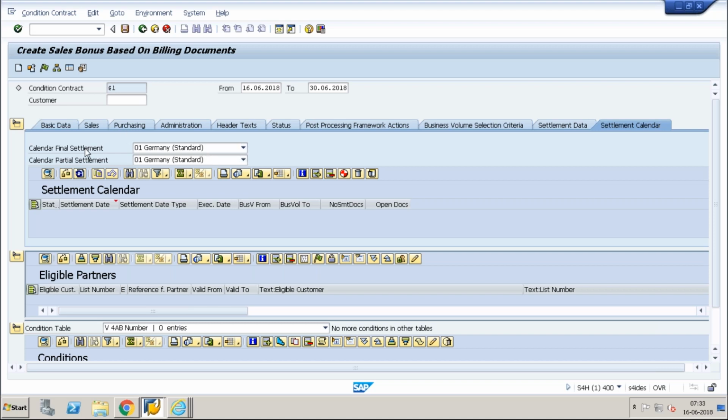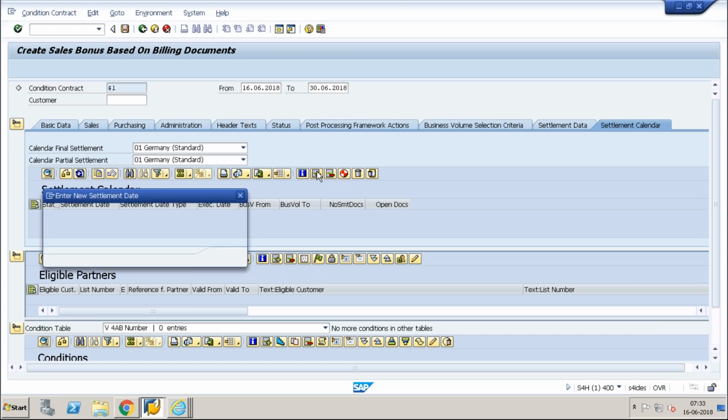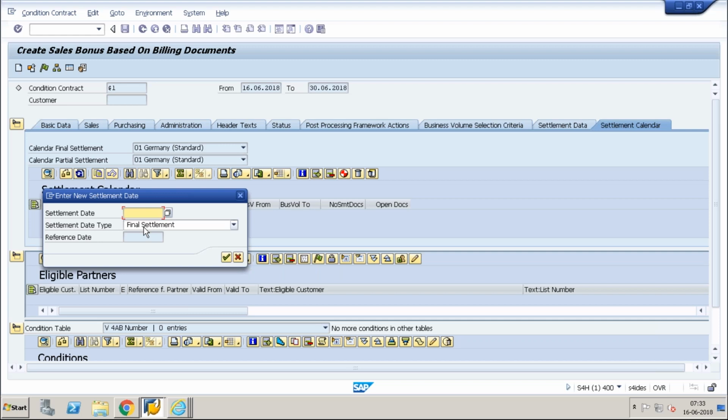So in this, you have a calendar, on which you can say whether you want a partial settlement or full settlement. You can also say on which date you want a final settlement, or on which date you want a partial settlement. Based on this, once you run the report for settlement, the system will automatically look into this condition contract, and on that particular date, it will create the settlement depending on whether partial settlement is valid or not.